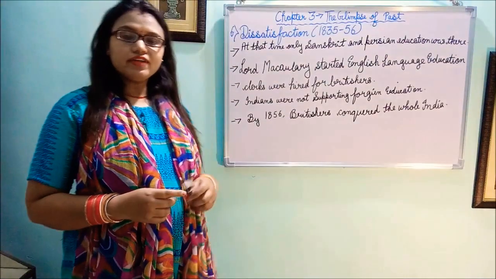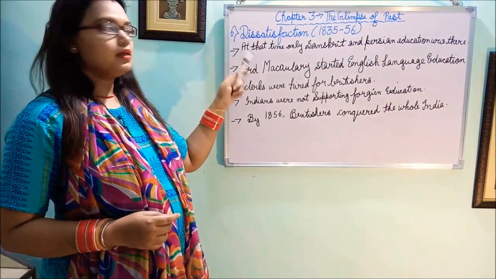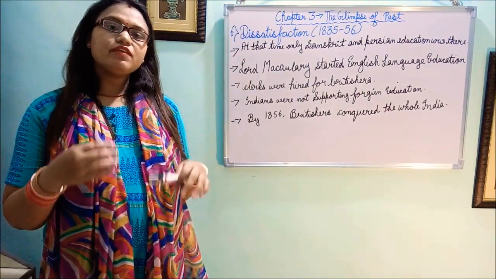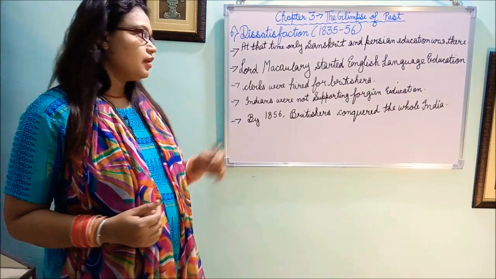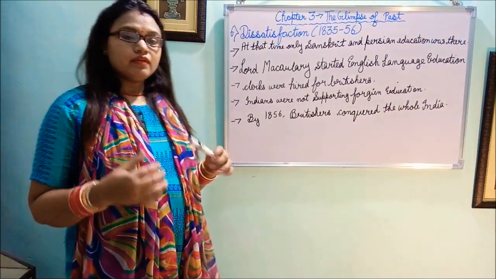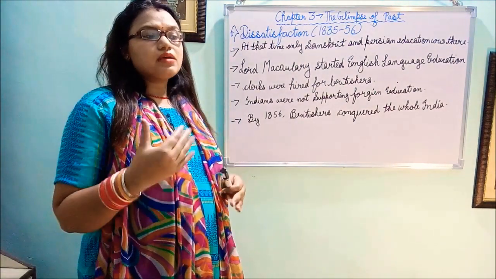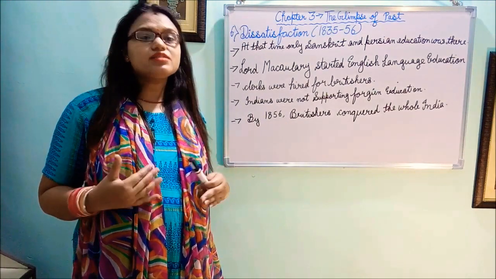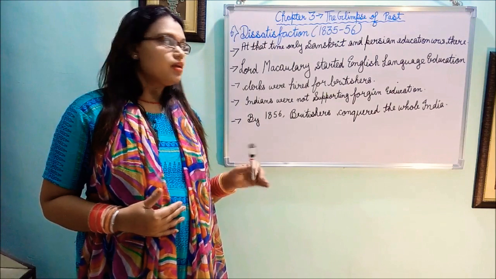Now students, we will discuss the sixth part. The sixth part is dissatisfaction. Dissatisfaction means when we are not satisfied with someone. So in this part, sometimes somewhere Britishers were not satisfied with us and somewhere Indians were not satisfied with the Britishers.